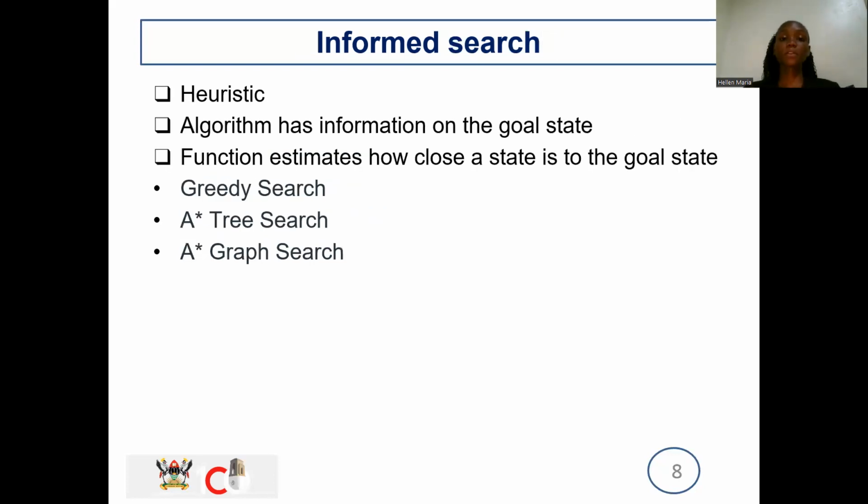Then, looking at the informed search, the algorithm has information on the goal state, and the function estimates how close a state is to the goal state. So here we look at what I will do to be able to identify these beans and classify them in the shortest time possible. Here we have the information.